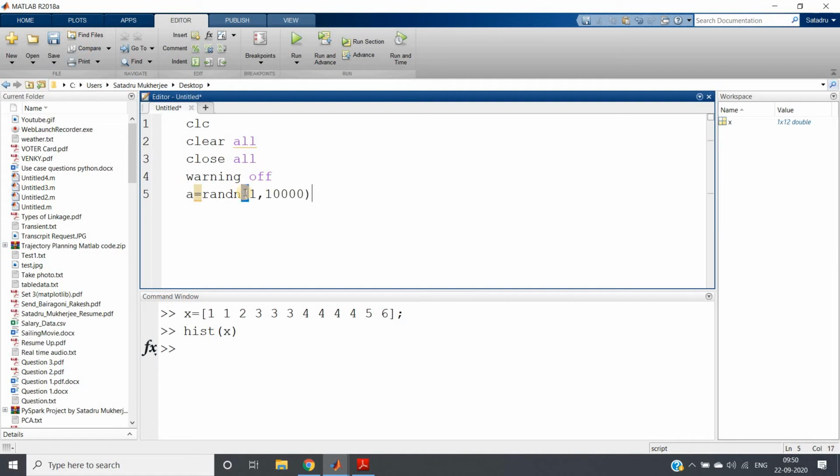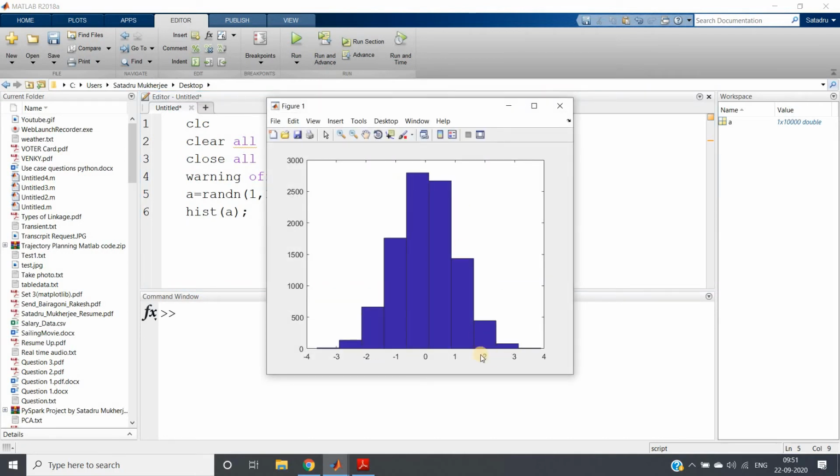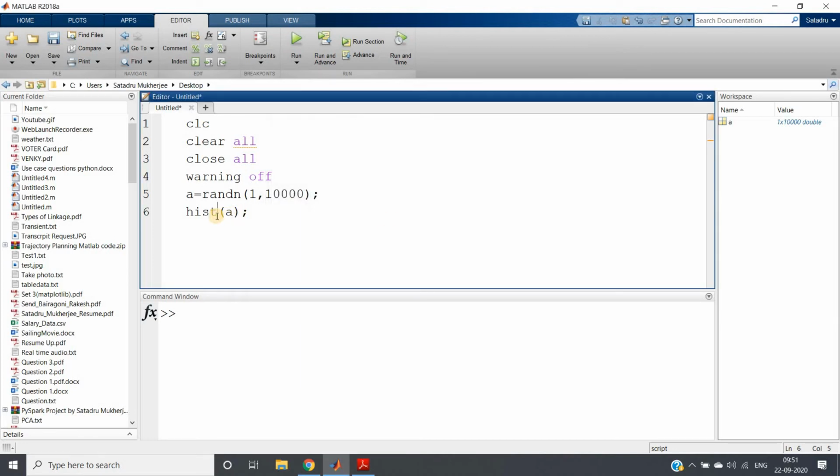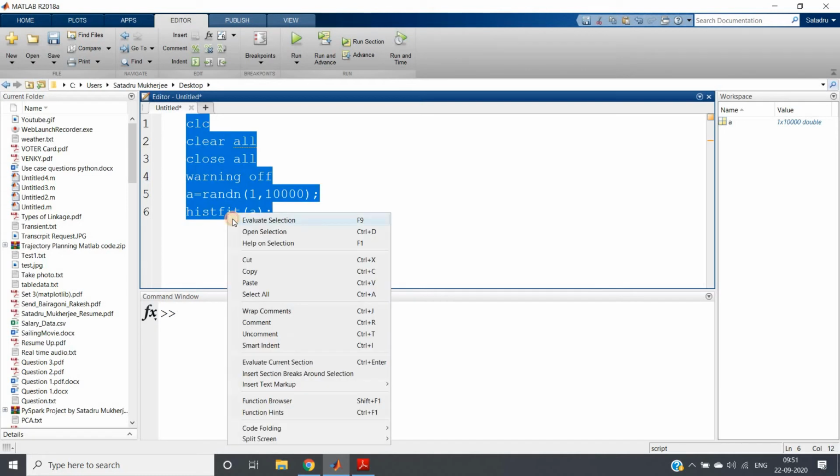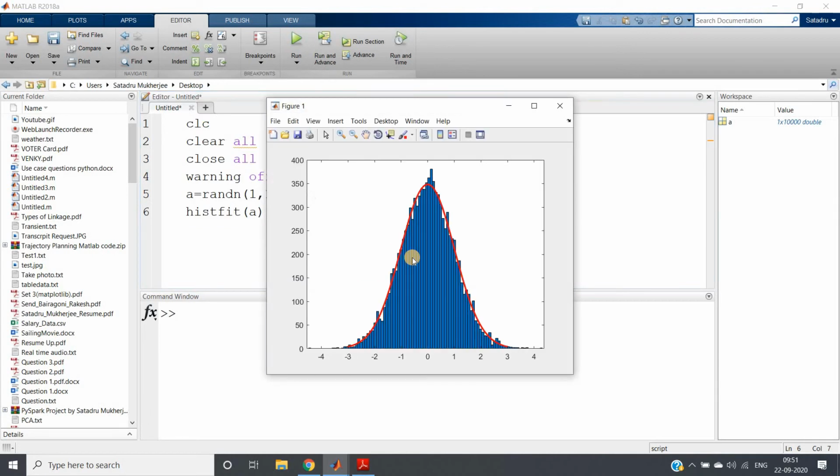I am taking 10,000 random numbers which follow Gaussian distribution and writing hist of A. If I just run it, Control A and evaluate selection, I will get this kind of distribution which almost looks like a bell shape, but this is the histogram. Now I want the distribution, that is the shape of the histogram, a kind of curve fitting. For that you just write histogram and curve fitting together, histfit. Remember this command simply: hist for histogram, fit for getting the shape or curve fitting. Control A, evaluate selection, see what you get.